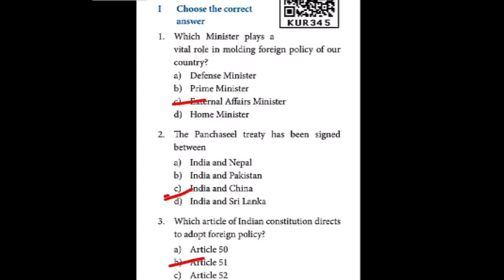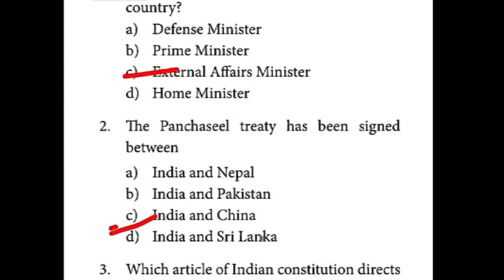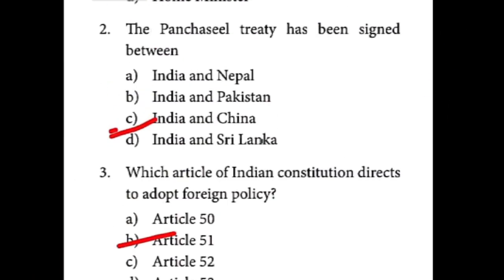Question answers we can mark, children. Choose the best answer. Already I told this answer; even now I marked everything. So easily, by checking this, you can understand. The first answer, External Affairs Minister. Second one, page number 275, India and China. Third one, Article 51.